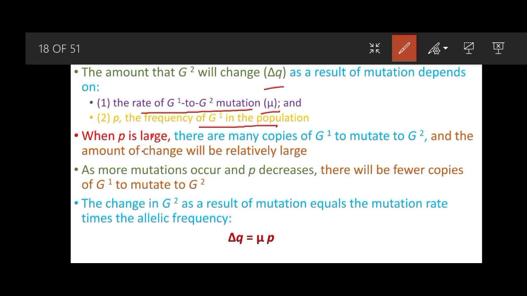When p is large, there are many copies of G1 to mutate to the G2 allele, and the amount of change will be relatively large. As more mutations occur and p decreases, there will be fewer copies of G1 to mutate to G2. So the change in G2 as a result of mutation equals the mutation rate times the allelic frequency, that is, delta q is equal to mu times p.